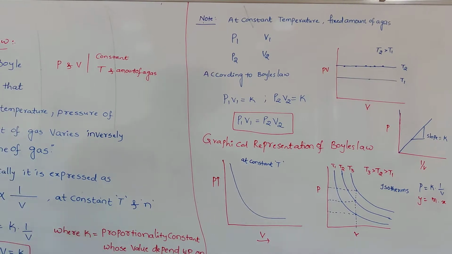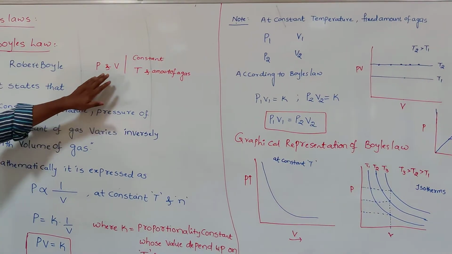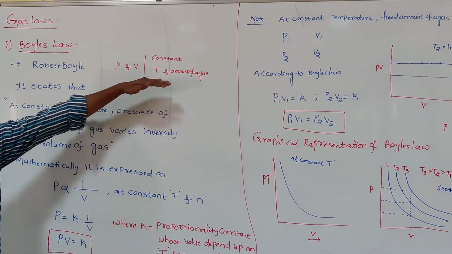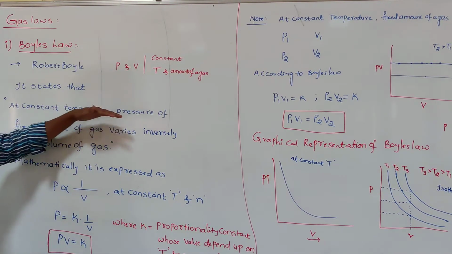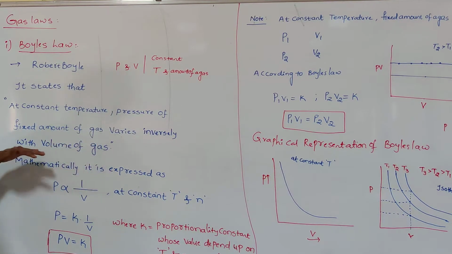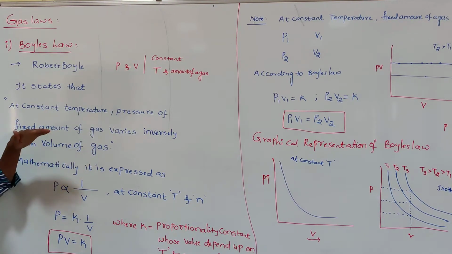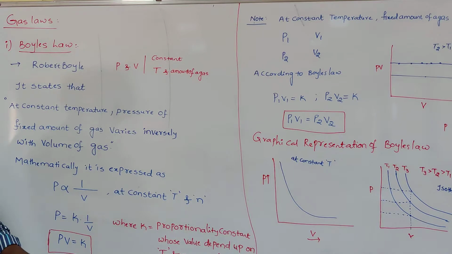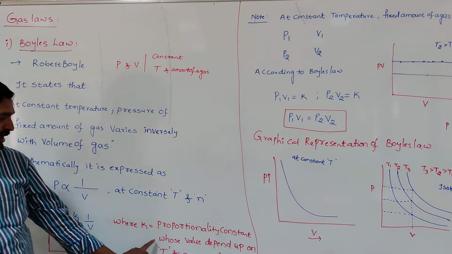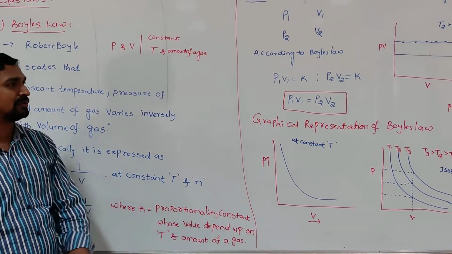Simply, here we need to remember Boyle's law: how pressure and volume vary, keeping the temperature and amount of a gas constant. It states that at constant temperature, the pressure of a fixed amount of a gas is inversely proportional to the volume of the gas. That means as the volume of a gas increases, the pressure decreases. As the volume of gas decreases, the pressure increases. Mathematically we can express P is inversely proportional to 1 by V, that is P equals k into 1 by V, so PV equals constant. K is a proportionality constant whose value depends upon temperature and amount of a gas.